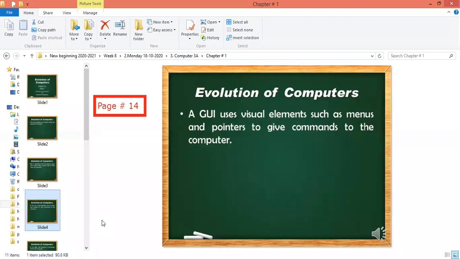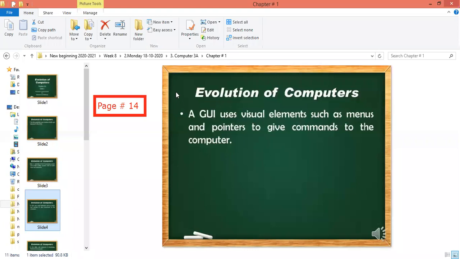So GUI uses the pictorial elements or the visual elements such as menus and pointer. Where is the pointer? If you see the arrow on my screen, when you use the computer, there is an arrow on the screen. What is that arrow called?